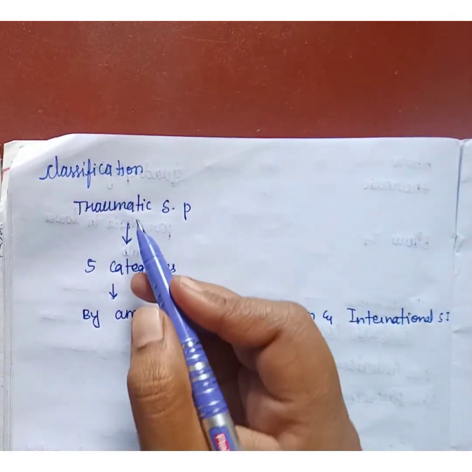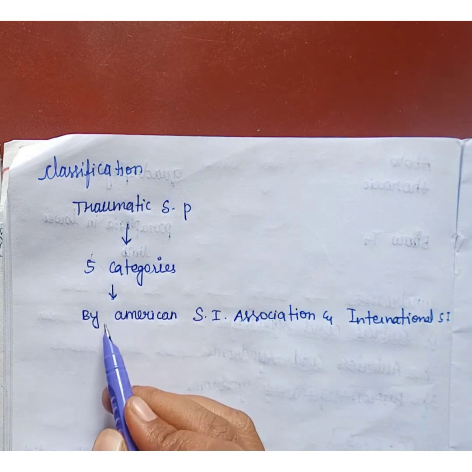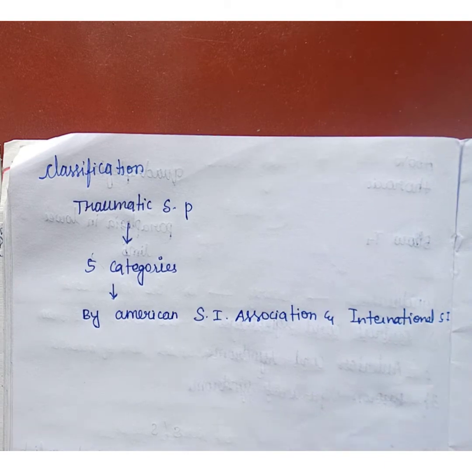Traumatic spinal cord injury is classified into 5 categories by the American Spinal Cord Injury Association and also by the International Spinal Cord Injury.